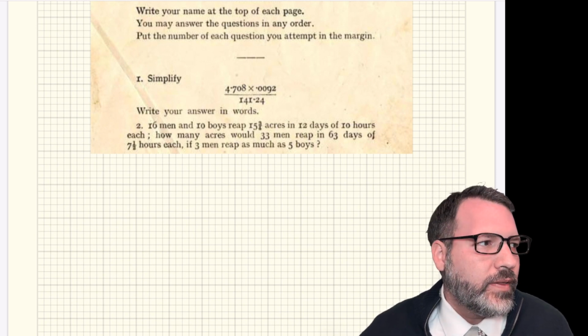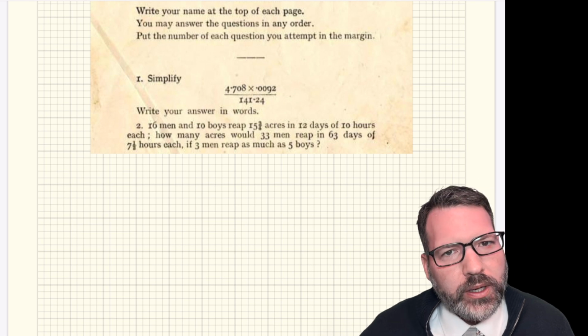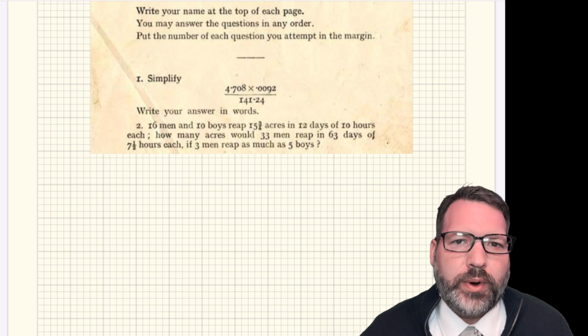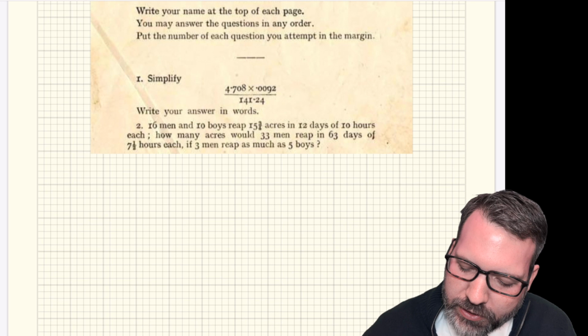I say kind of weird in that it's dressed up in a little bit of a strange manner, and the numbers are probably going to seem a little bit strange to a modern student, but this is definitely a basic rate times time question that a modern 8th grader could be expected to do. Let's go ahead and take a look.